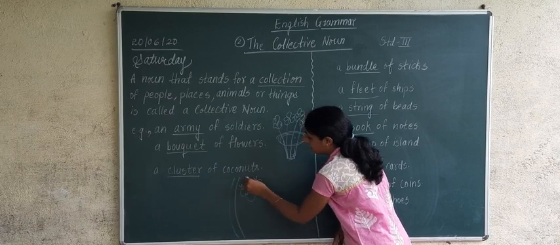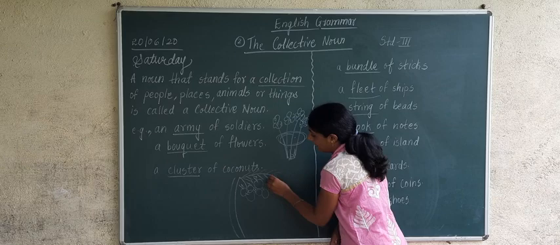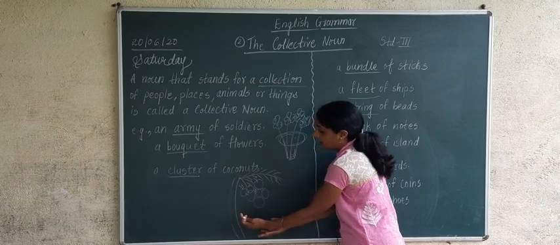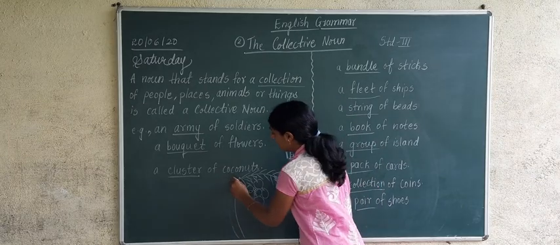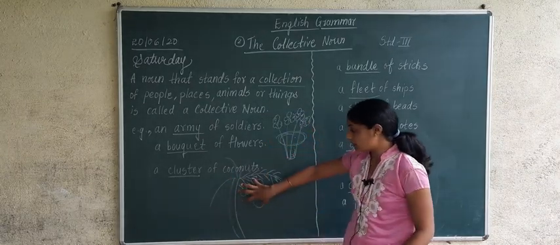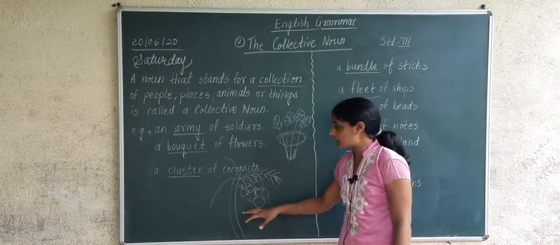For example, here are the leaves of the coconut tree, and there is a bunch of coconuts hanging on it. Do you have a coconut tree at home? And this group of coconuts, the bunch of coconuts, is called what?